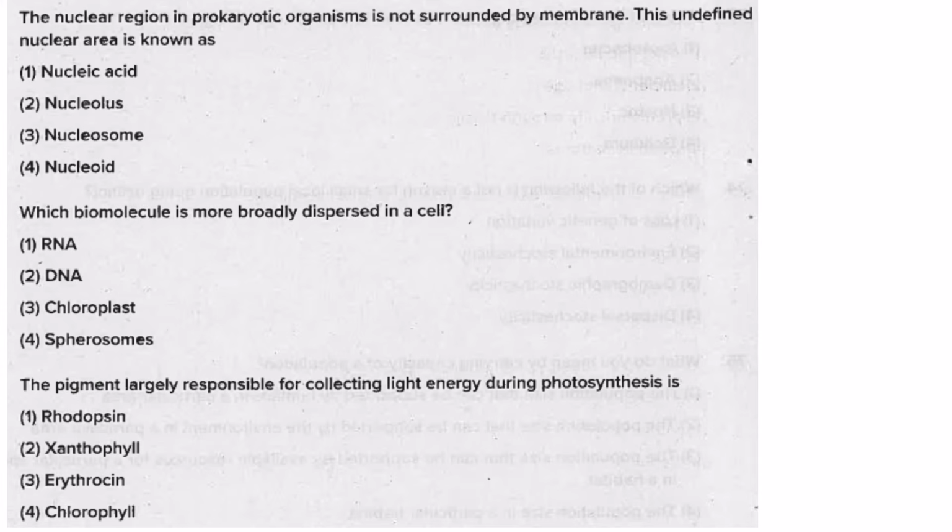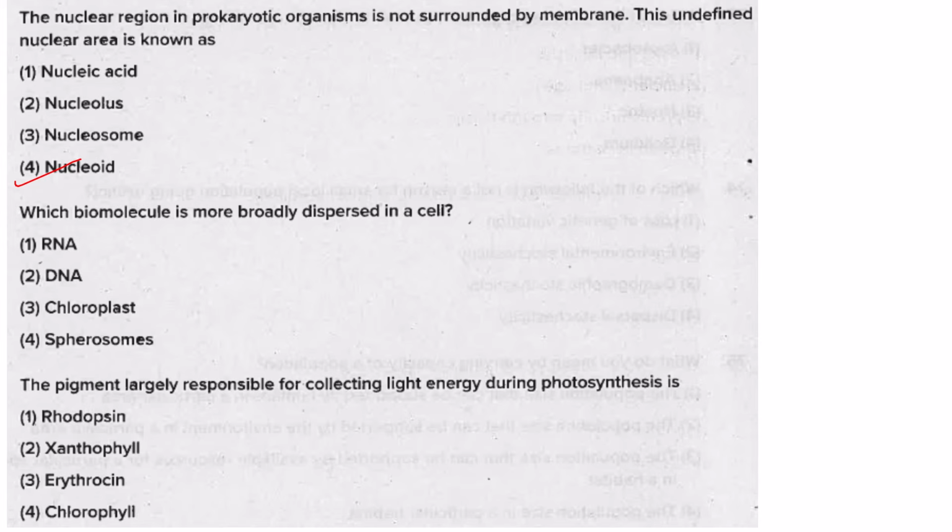Then the nucleolar region in prokaryotic organisms is not surrounded by a membrane. Yes, the undefined nuclear area is called the nucleoid. Nucleic acids found in eukaryotes are DNA and RNA, and the nucleolus is found inside the nucleus. Nucleosome is the structural unit of DNA packaging in eukaryotes, and it consists of a segment of DNA wound around the histone octamer.